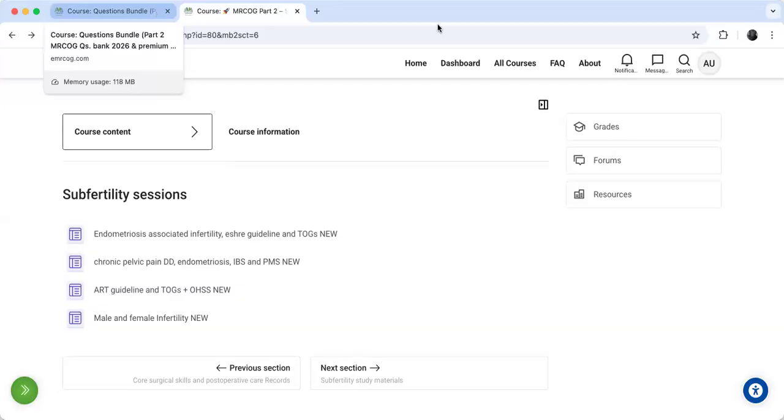Here, my friends, today I chose to go through the question bank on the website, the infertility mock test. Why is that? This is apart from the papers that we have.